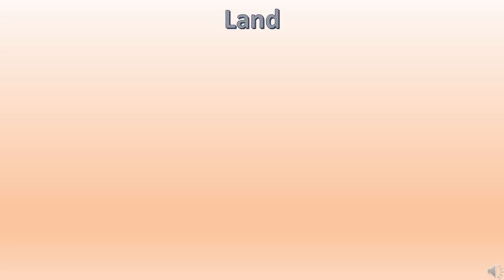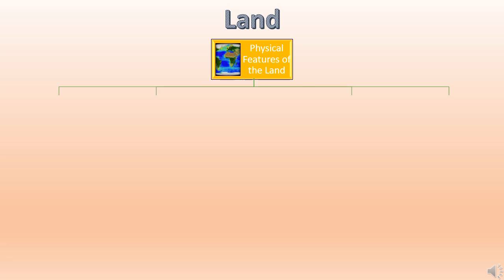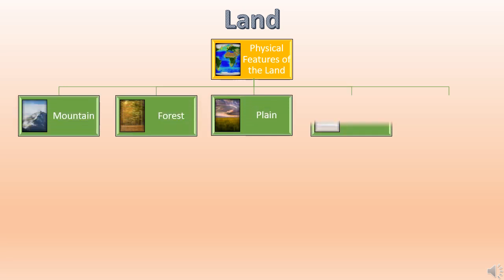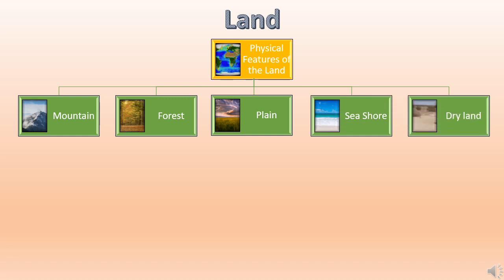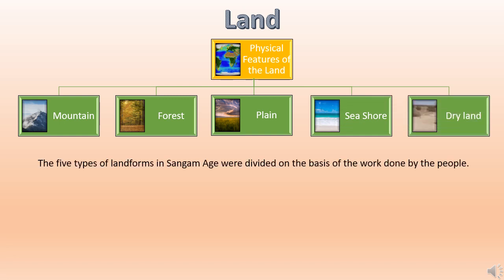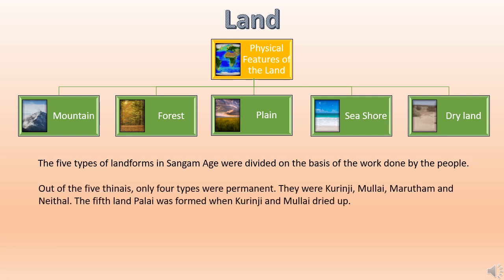Okay, now, physical features of the land. So we have one, 2, 3, 4, and 5: mountain, forest, plain, seashore, and dry land. These are the 5 types of landforms in the Sangam age.